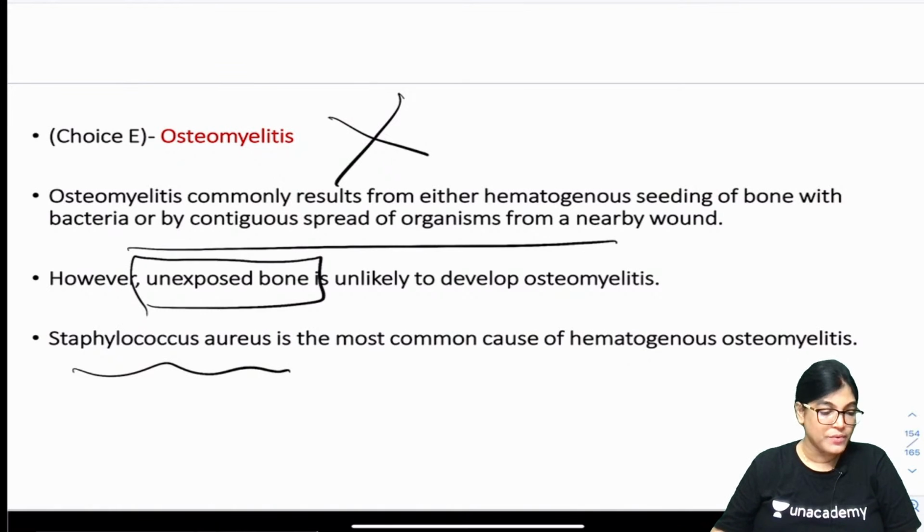So is it okay, everyone? Everyone, we have discussed not only the correct answer but also the incorrect option. So can we move on to the next MCQ?